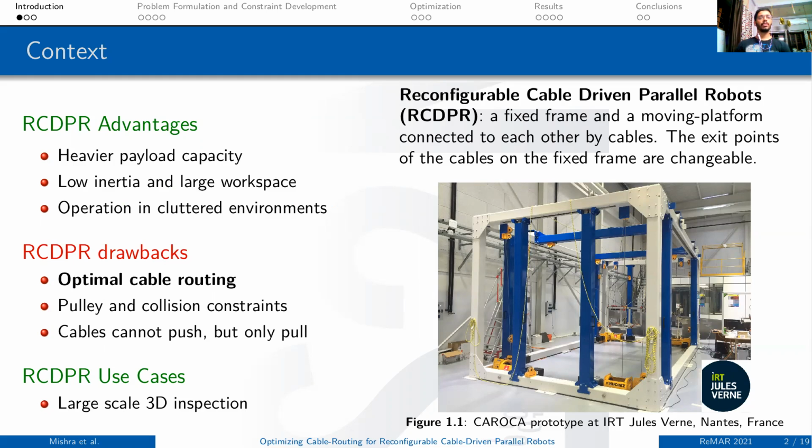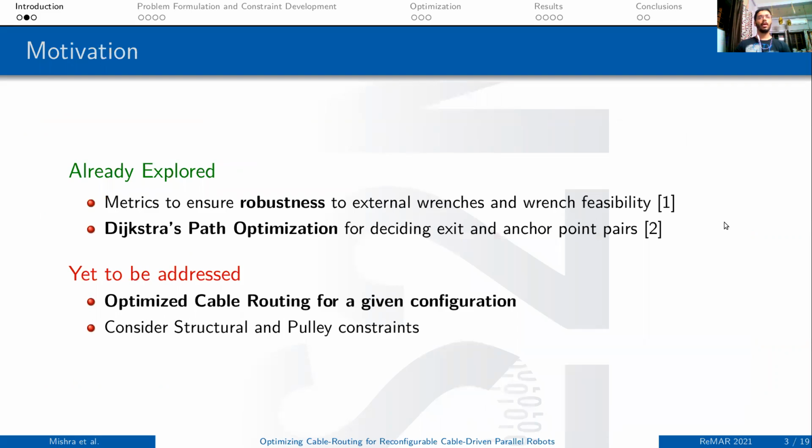There are some pulley and collision constraints that are to be satisfied. And finally, the cables can only pull but cannot push the moving platform, thus applying only unilateral forces. These type of structures have found uses in large-scale 3D inspections. Our work is based on some prior already explored works by the authors, such as the metrics to ensure robustness to external wrenches and wrench feasibility. One of the works explored Dijkstra-based path optimization for deciding exit and anchor point pairs.